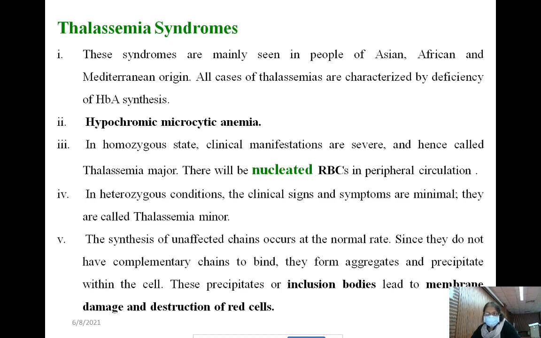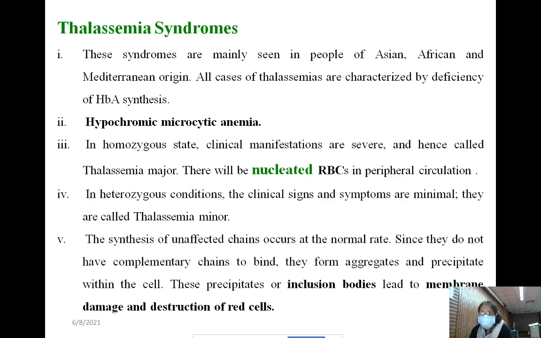That's why the production of the beta chain or alpha chains is deficient or absent in case of major. In beta thalassemia there is beta chain deficiency, so as a compensatory mechanism the body tries to increase the synthesis of RBCs.